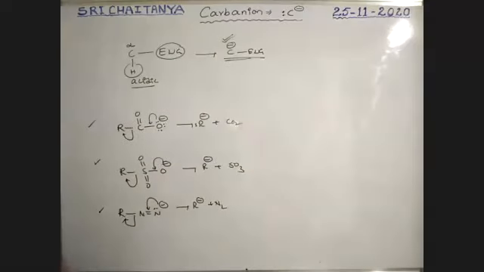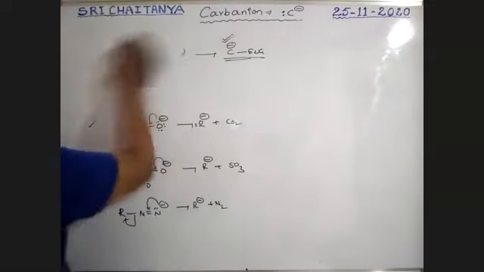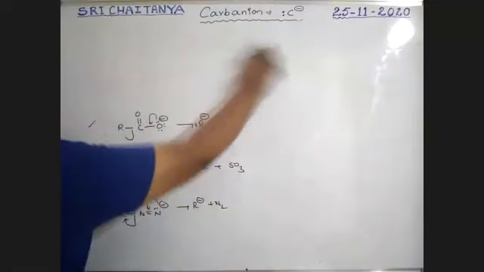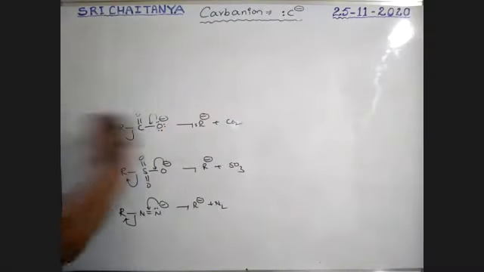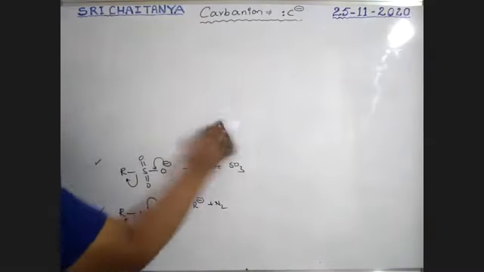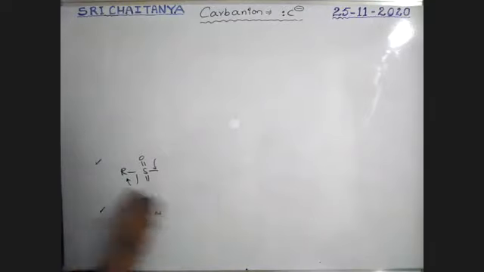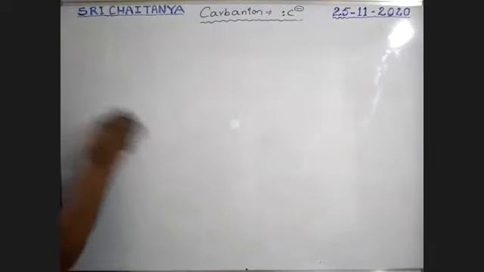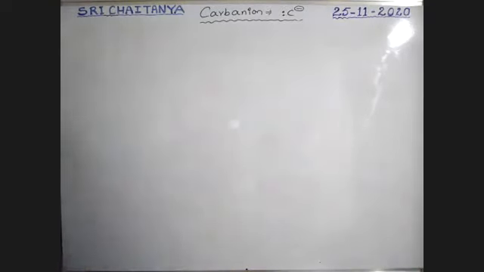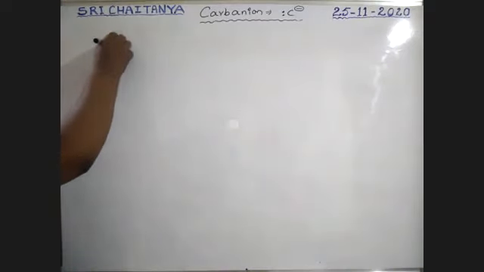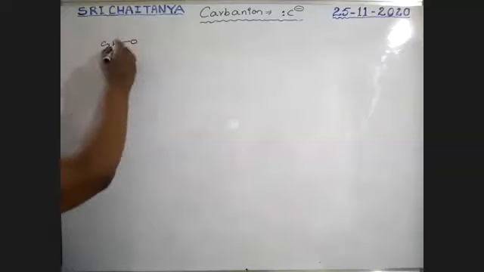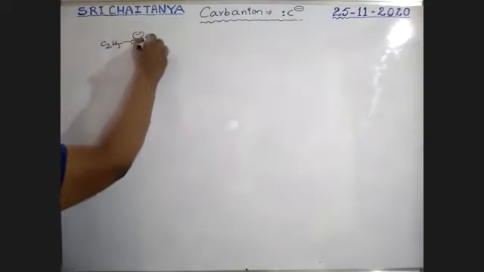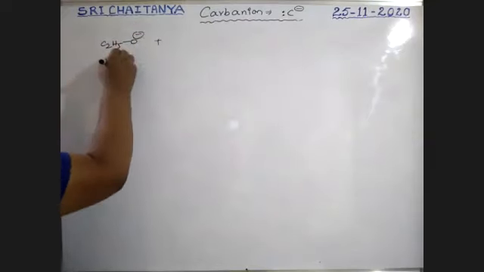Next, some more examples. Let us take an example, boys. C2H5 O minus is a negatively charged ion. That is a nucleophile.